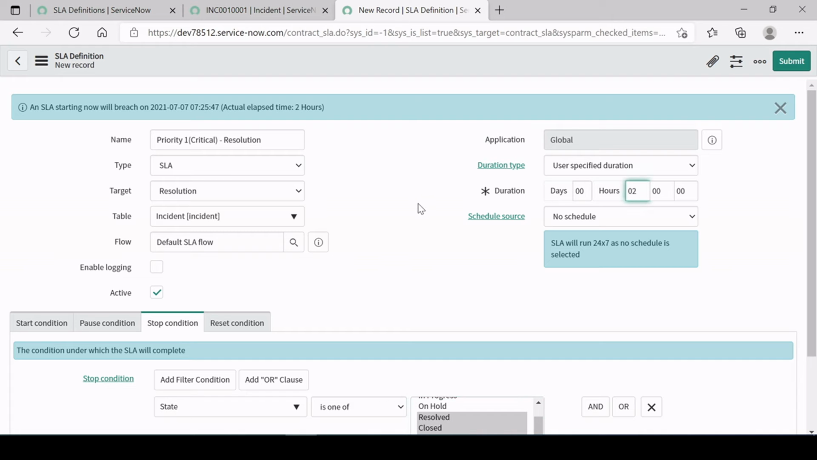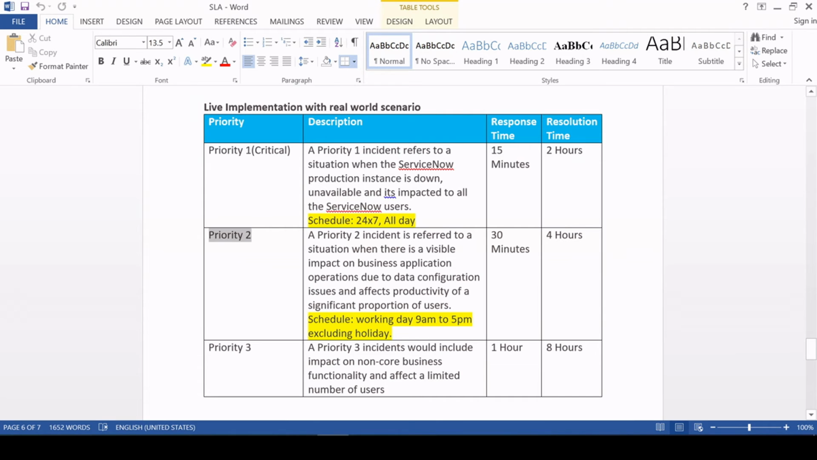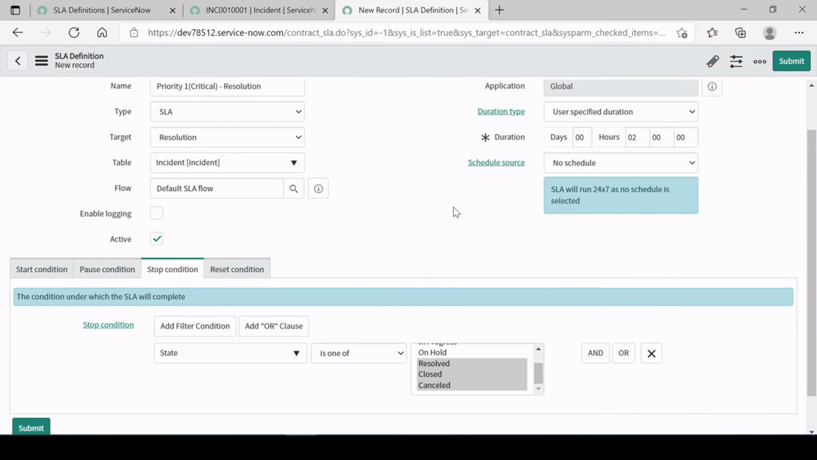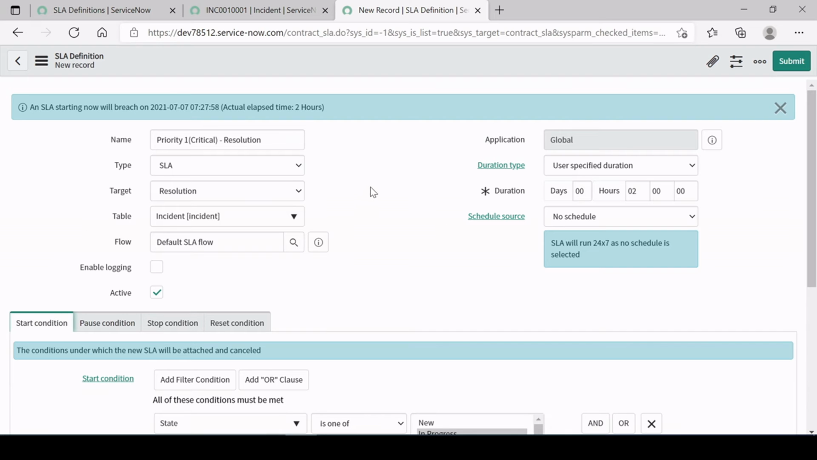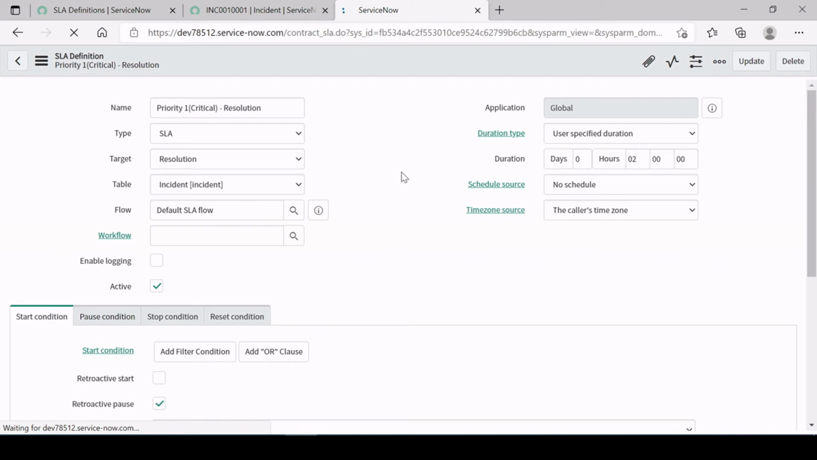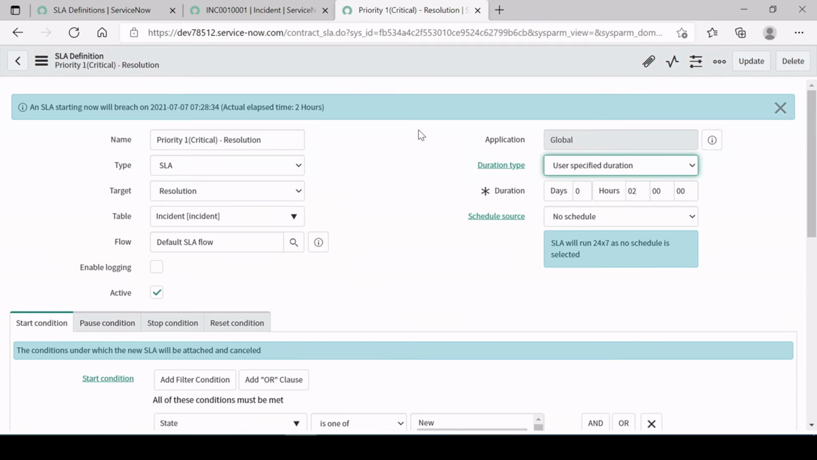Here we are, this is the very simple one, first time I'm doing it, okay? And for the priority 2 ticket we have to do lots of stuff over here, for 30-minute response time and 4 hours resolution time, but we'll see that. But for this priority 1 ticket, for giving a resolution, these are the steps we have to provide, and many things I have already explained in my first video itself, so I'm not going to explain each and every attribute again, right? So if you don't know what the schedule source, time zone source, and the duration type are, then please go and watch part 1 of this SLA series.